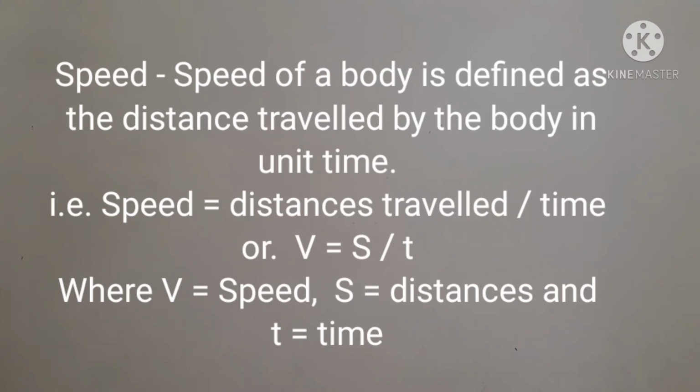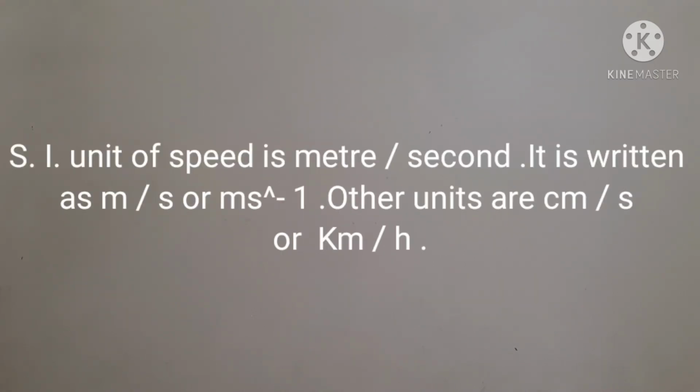That is, speed is equal to distance traveled upon time, or V is equal to S upon T, where V is equal to speed, S is equal to distance and T is equal to time. SI unit of speed is meter per second. It is written as m/s or m s to the power minus 1. Other units are centimeter per second or kilometer per hour.